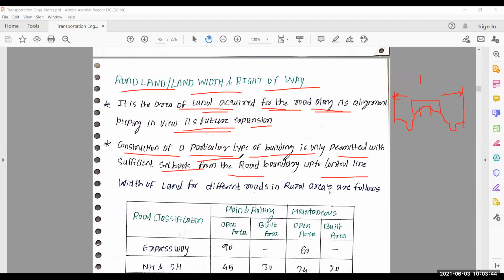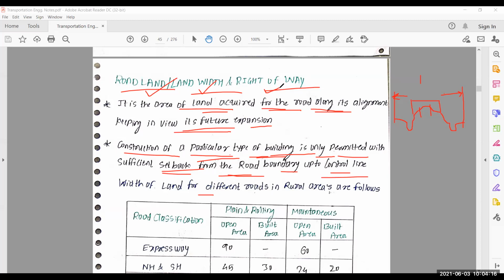So construction of a particular type of building is only permitted with sufficient setback from the road boundary up to the control line. Width of land, that means land width or road land or right of way. This is broad in term, because it has width of carriageway, it has width of formation, and after including road margin on both sides, from width of formation we get total road land.